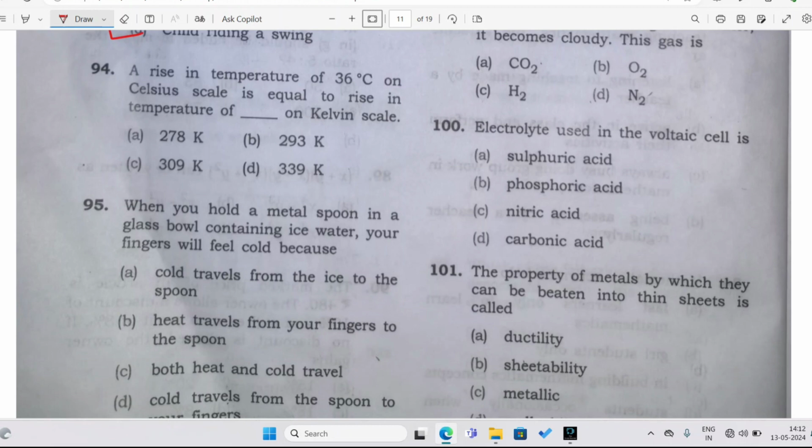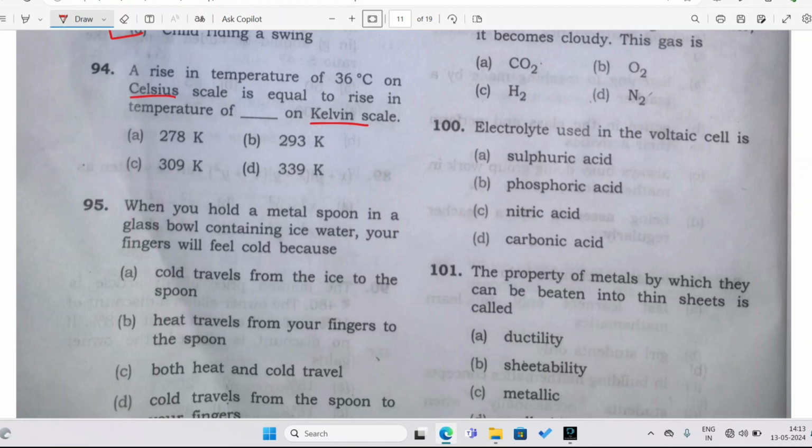When a child is riding a swing, that is an example of to and fro motion, or oscillatory motion. Now here, a rise in temperature of 36 degrees on the Celsius scale is equal to the rise in temperature of blank on Kelvin scale. Here you have to convert from degree Celsius to Kelvin.